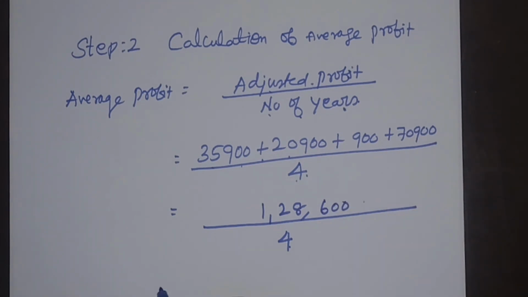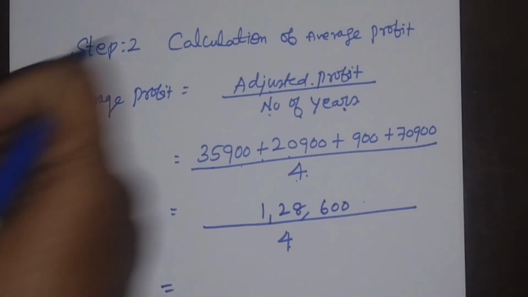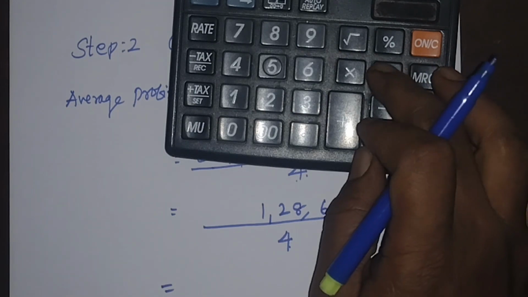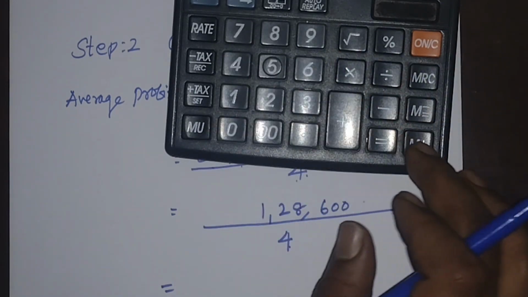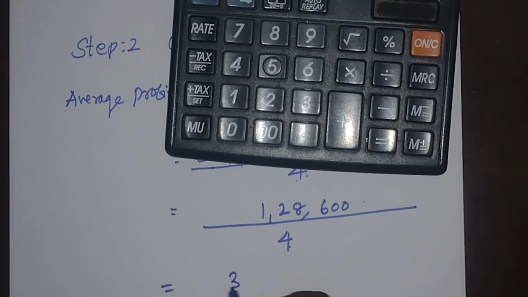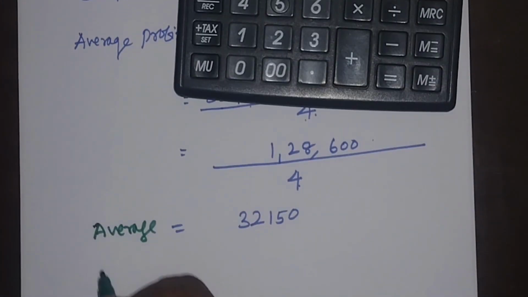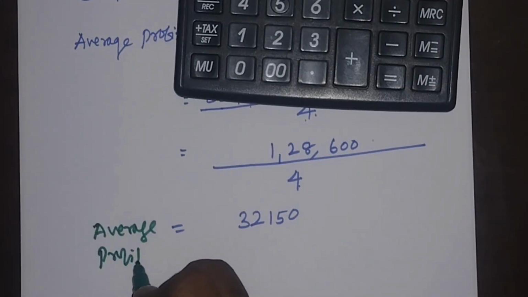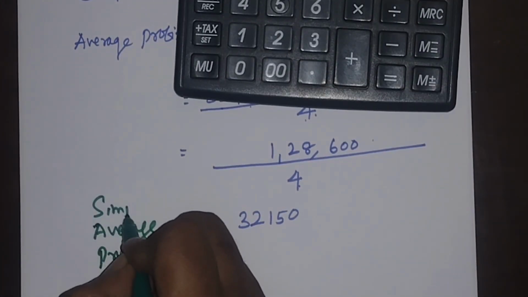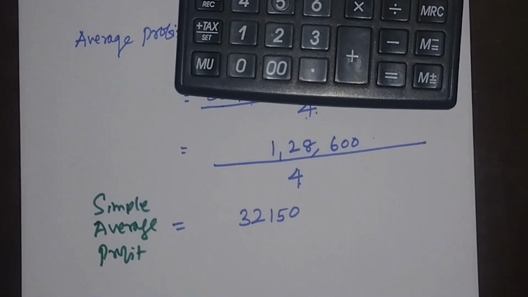Now this 1,28,600 divided by 4 is equals 32,150. This 32,150 is called as the average profit. What average profit it is called as? Simple average profit. Yes, simple average profit.